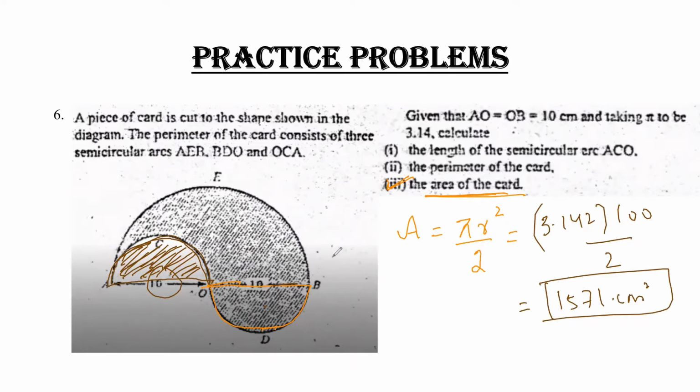If there is any query about this, you can directly solve it again by separating into parts. First of all, calculate the area of this whole portion, that is a big semicircle. Then subtract this part from the larger semicircle. After getting the answer, you have to add this part. That means you have to add finally this part, which is that part. So basically, add it first, you will directly get your answer.